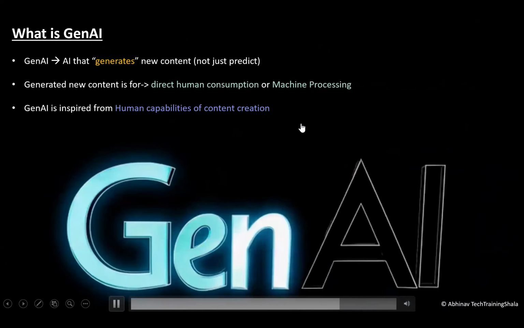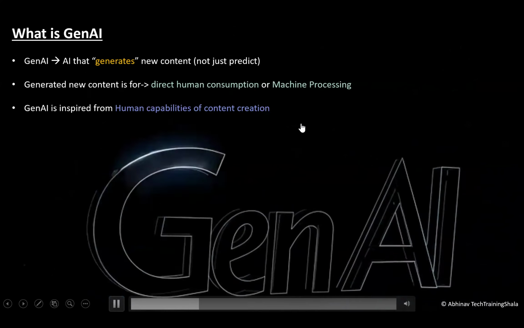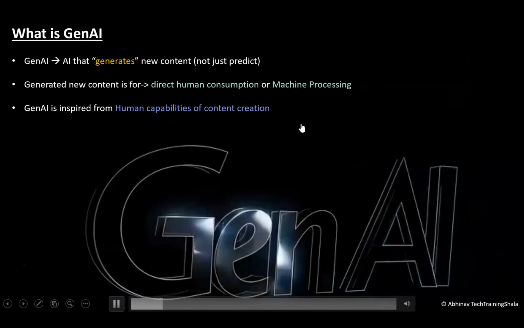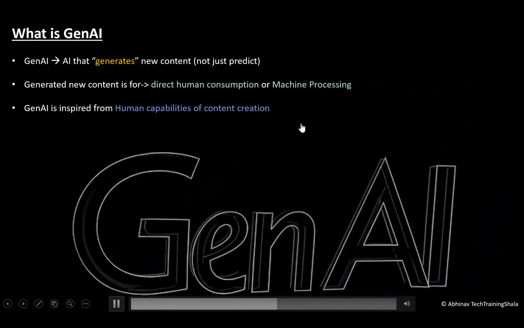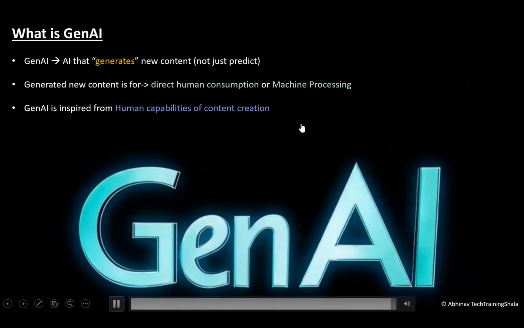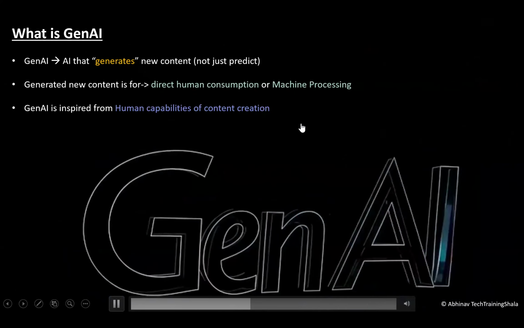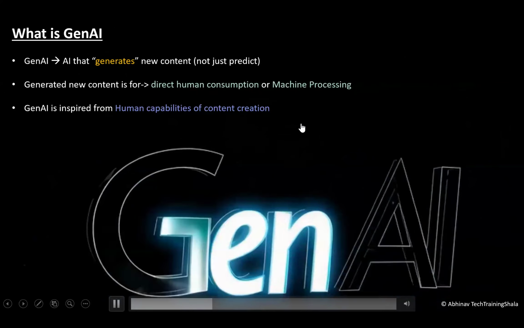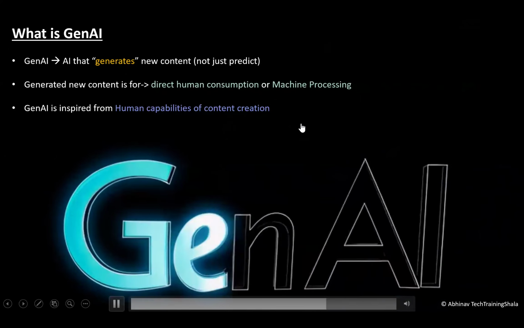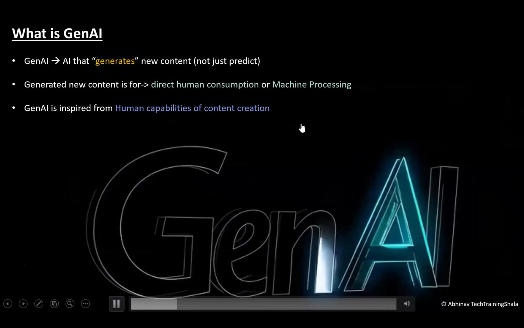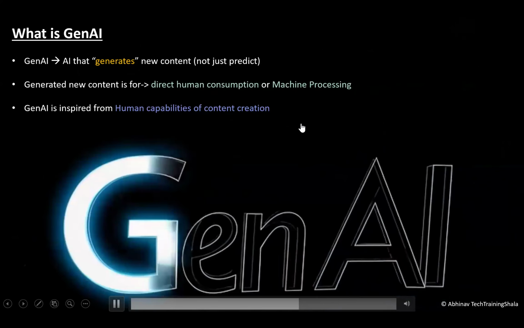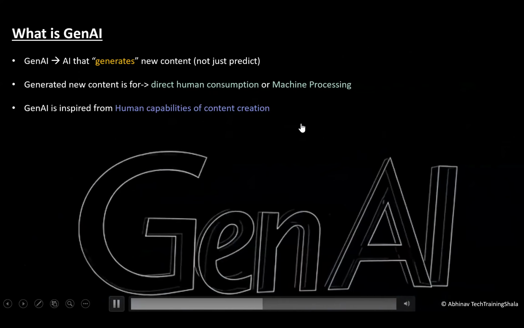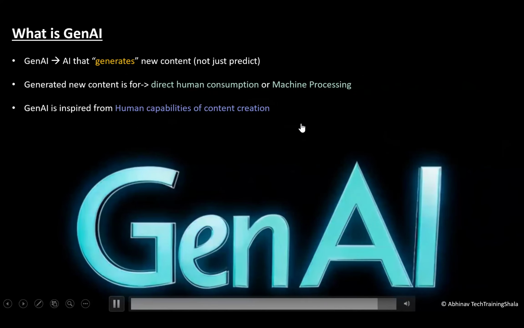In machine learning and deep learning, we have seen that the models that we make predict. They are trained on some data set, they learn from that data, and finally the aim or the final motto for training those models is prediction. Now, in terms of generative AI, the final aim is generation, generation of new content. This generated new content is either for direct human consumption or machine processing.